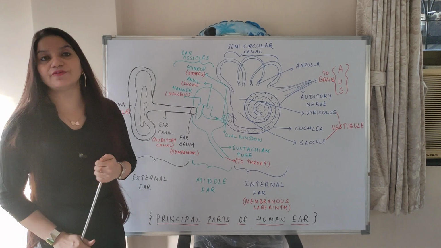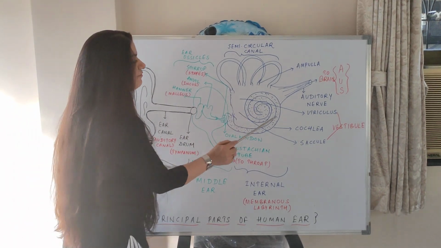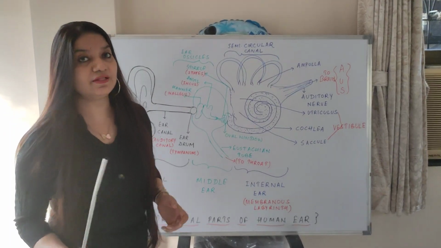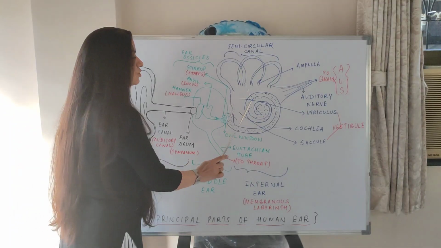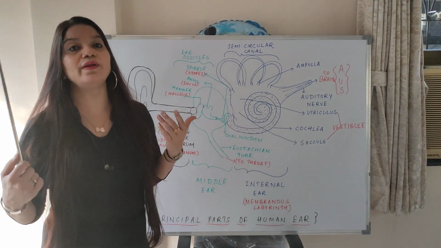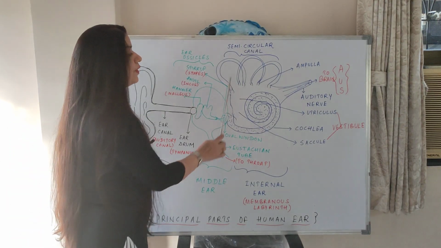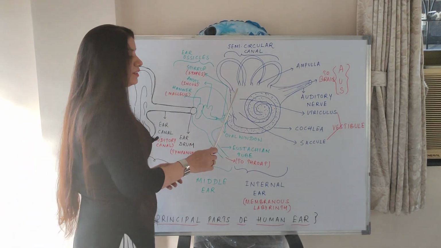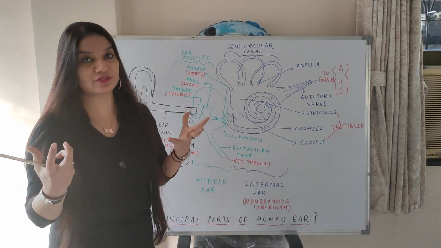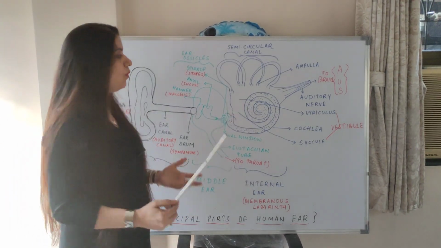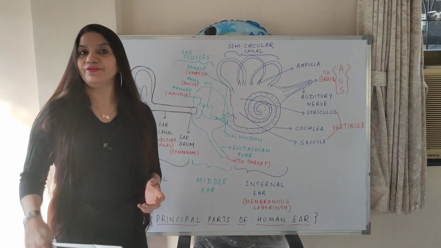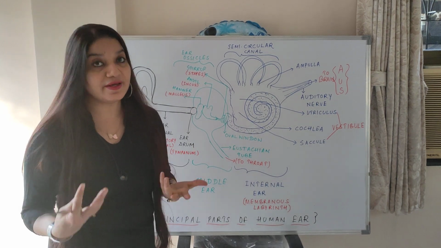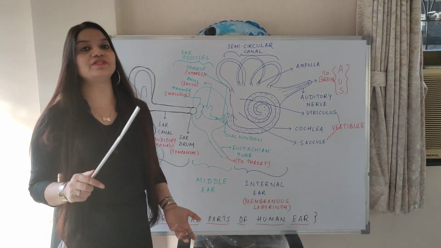Cochlea. Now what is the specialty of this cochlea? Cochlea has got a fluid inside it that is known as endolymph, and there is a surrounding fluid which is known as perilymph. So basically this is the fluid. In this fluid there is a sensation which is caused, which helps in the hearing. Why? Because in the cochlea there are 3 membranes, and in the cochlea there are sensory hair cells which are known as organ of Corti.